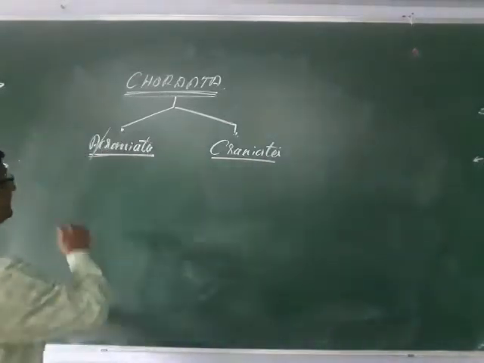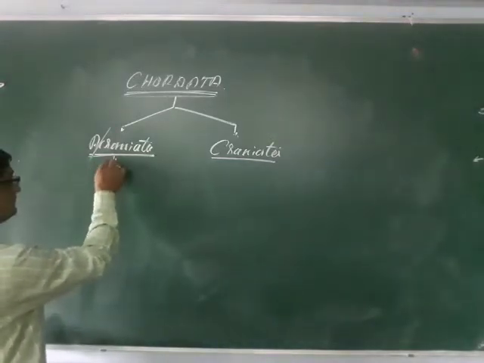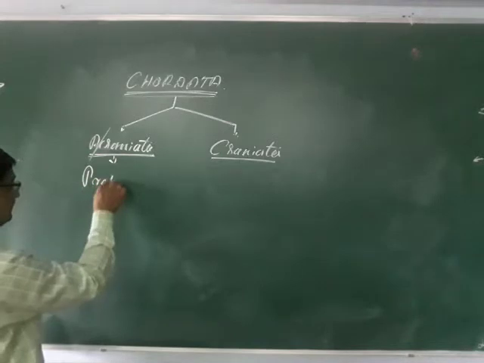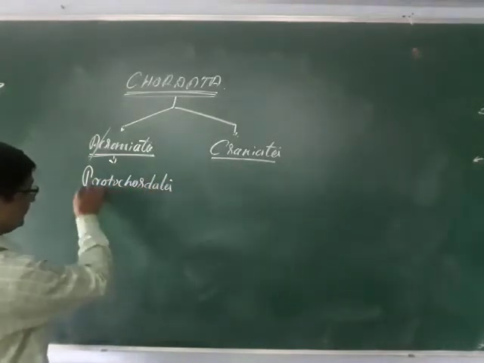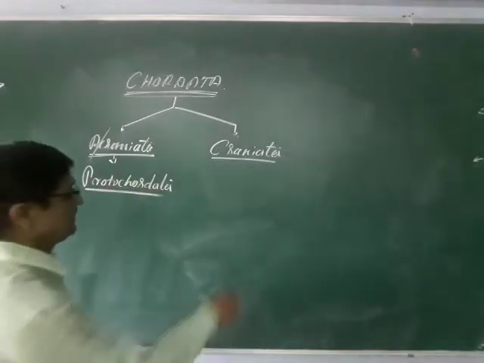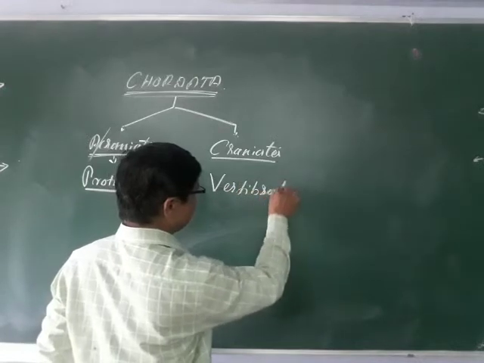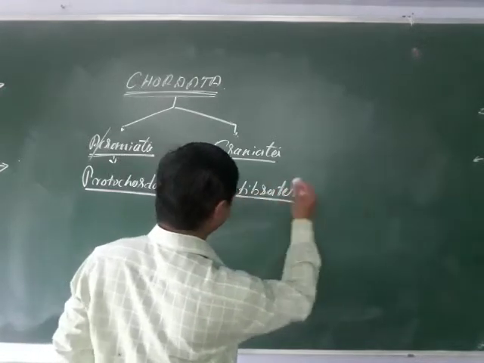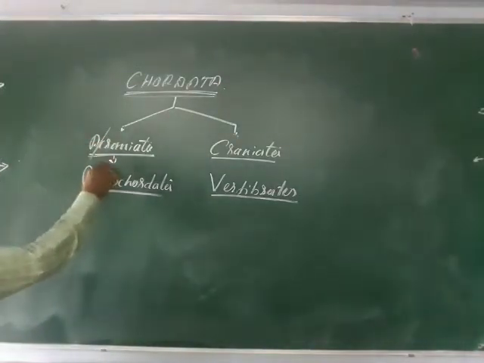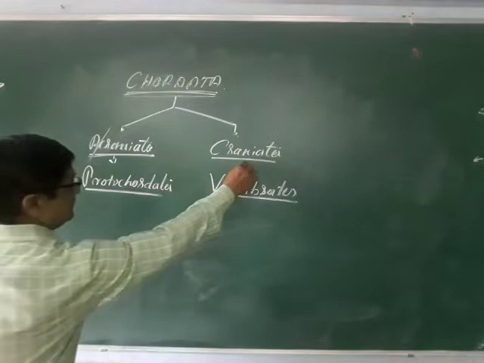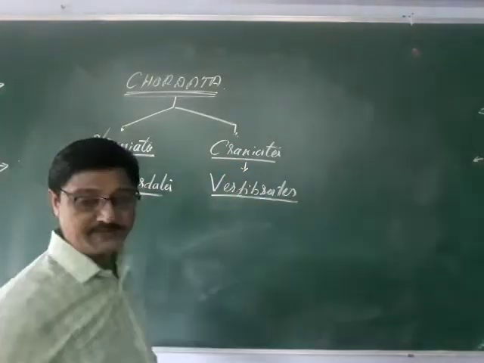And the acraniata are also termed protochordata. These are called the protochordata, and the craniates are termed vertebrates. So this is the main division: acraniata or craniata, also termed the protochordata and the vertebrata.